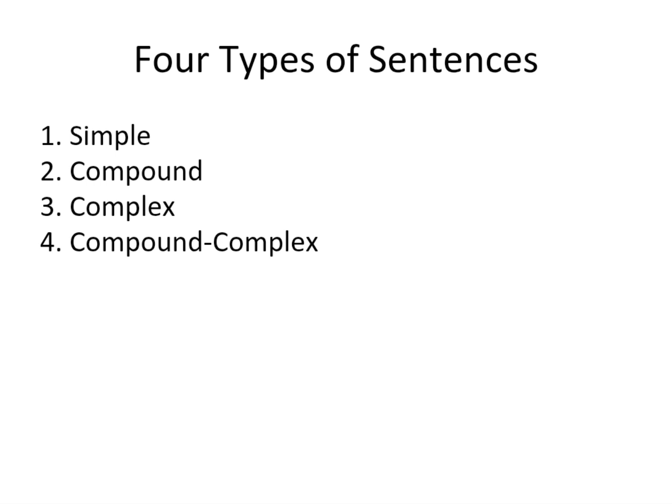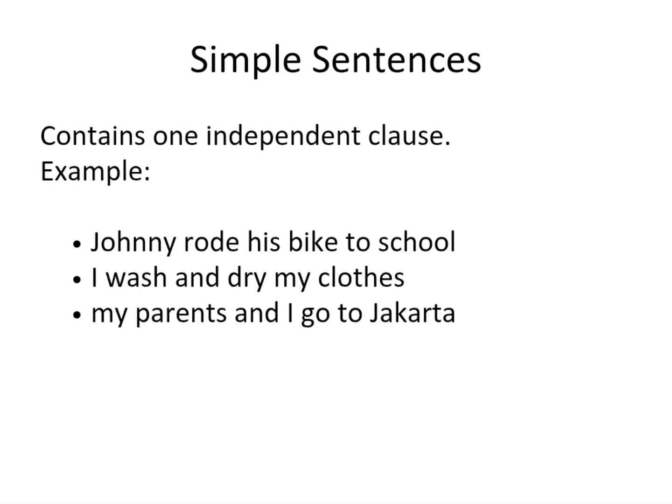Now there are four types of sentence. First we have simple sentence, compound sentence, complex sentence, and compound complex sentence. First, simple sentence. A simple sentence contains one independent clause. A simple sentence also consists of one subject and one predicate. Sometimes one subject and another subject plus one predicate, or the reverse.